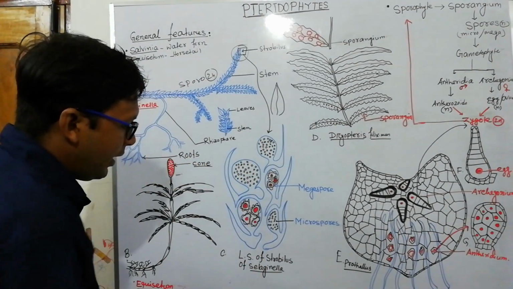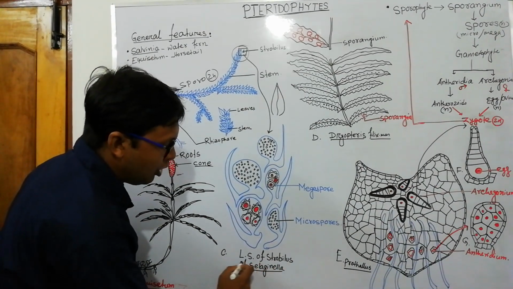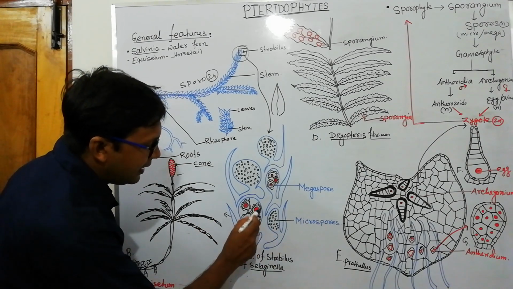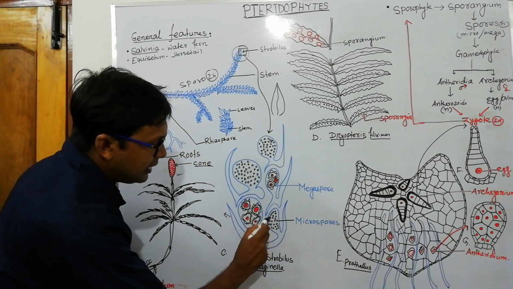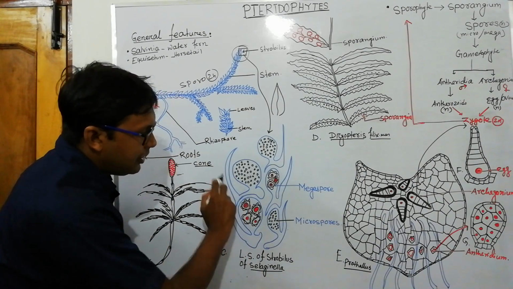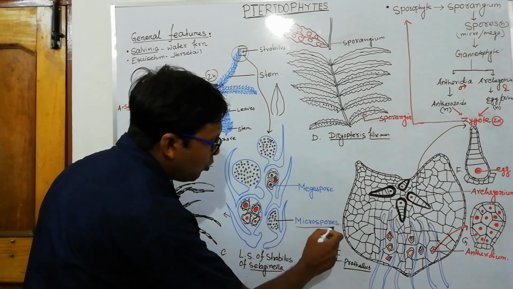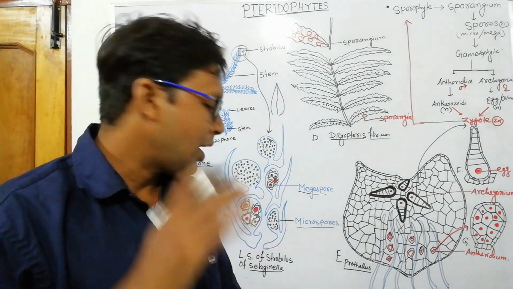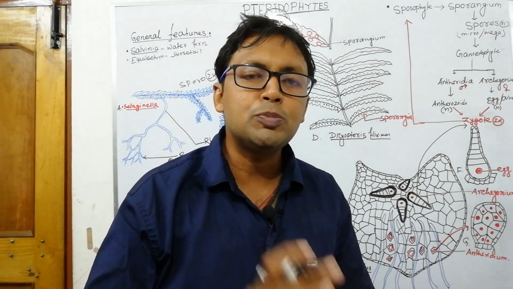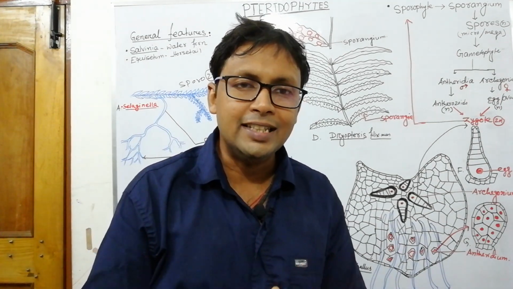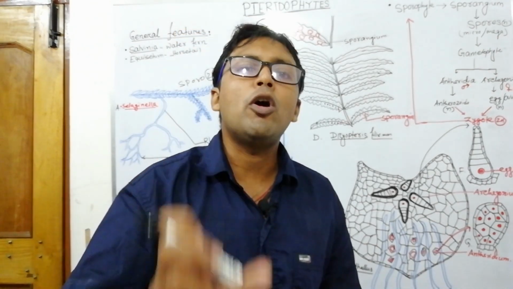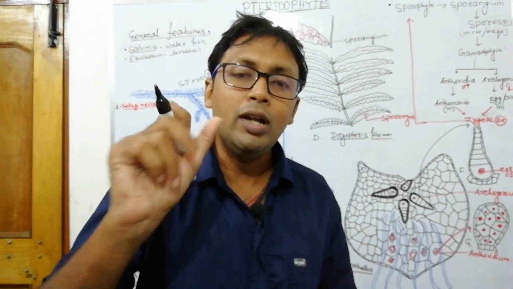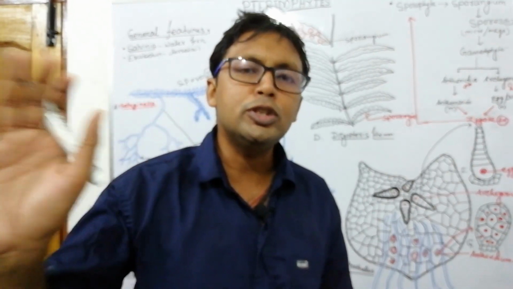Here is the picture. This is the strobilus, longitudinal section, of Selaginella. This one is a leaf, but at the base it contains a sporangium. Here the sporangia contain microspores, and also megaspores. So plants may be homosporous or heterosporous. When one plant body bears only one kind of spores, it is called homosporous.